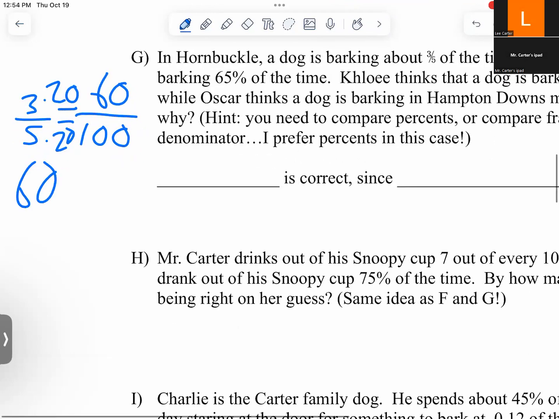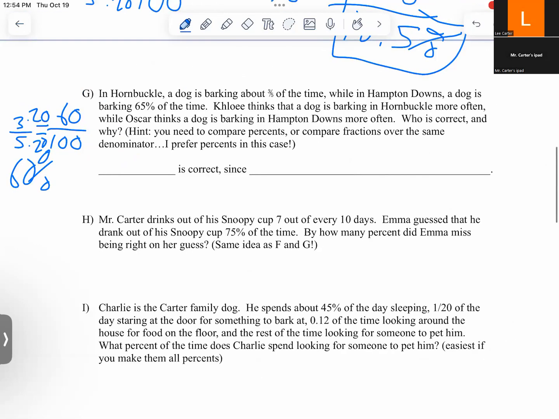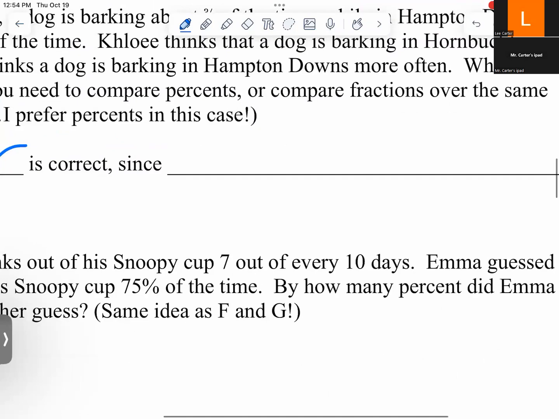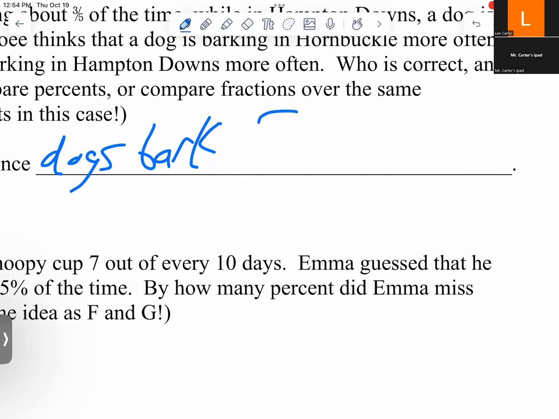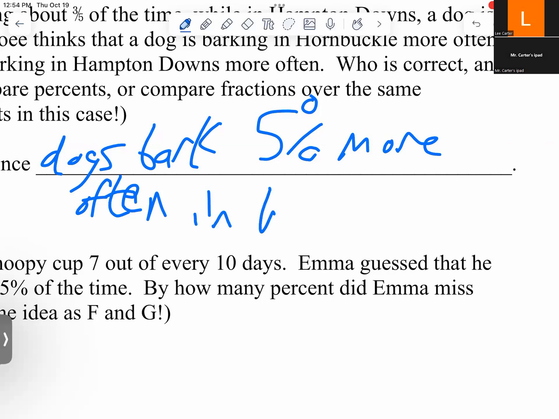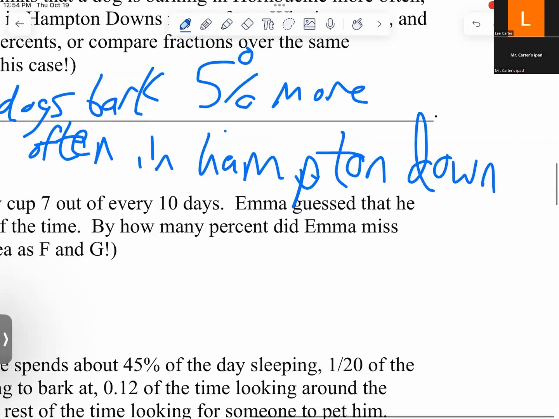Okay, so that would be Hornbuckle is 60% and Hampton Downs is 65%. So Oscar is correct, since dogs bark, and this is where you make a comparison, 5% more often in Hampton Downs. All right.